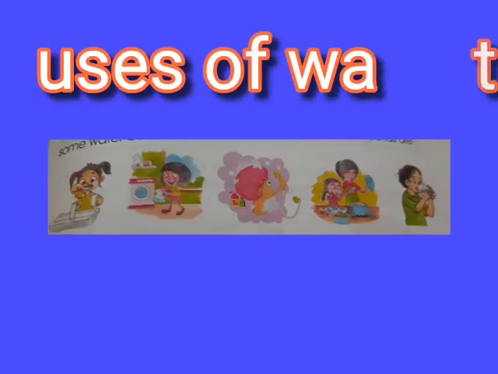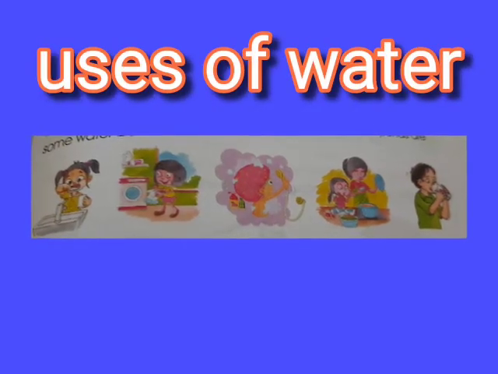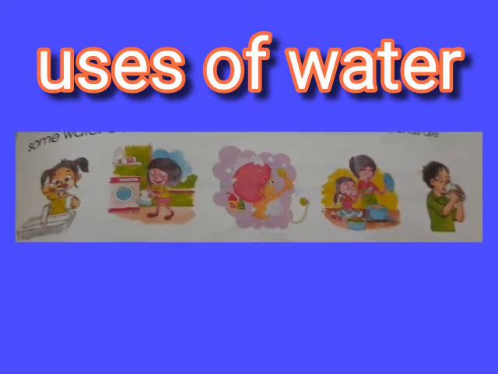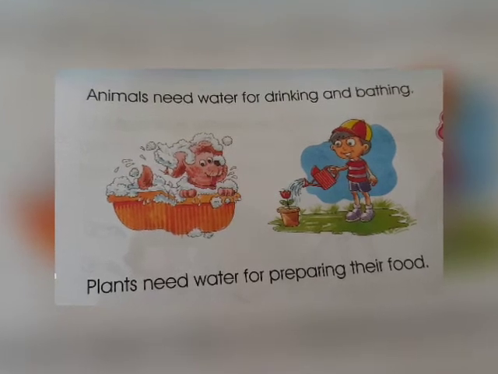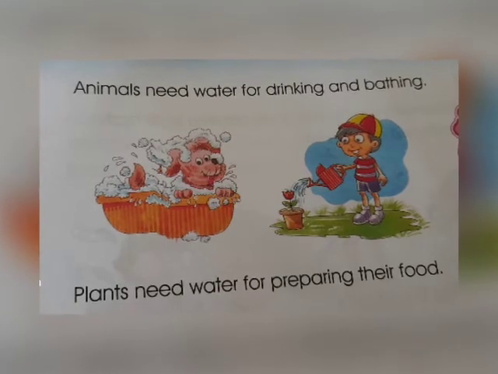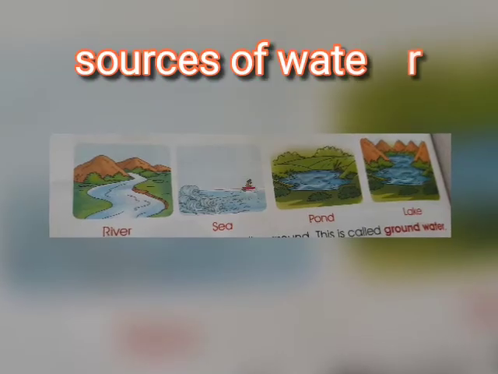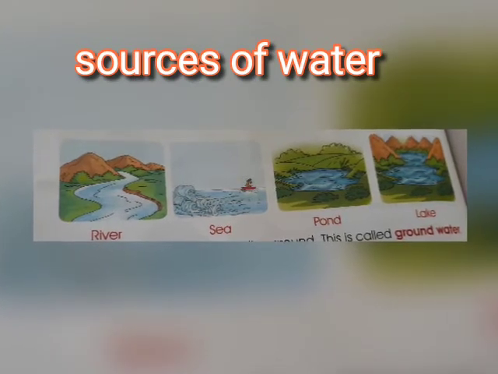Now what is the use of water? All living things need water to live. We need water for drinking, cooking, bathing, washing utensils and clothes. And there are many more other uses also. Animals need water for drinking and bathing. Plants need water for preparing their food. So children, there is lots of use of water. Without water we can't live.